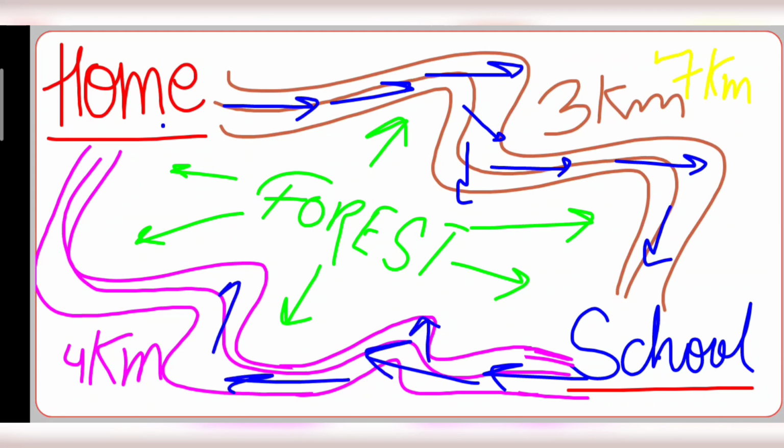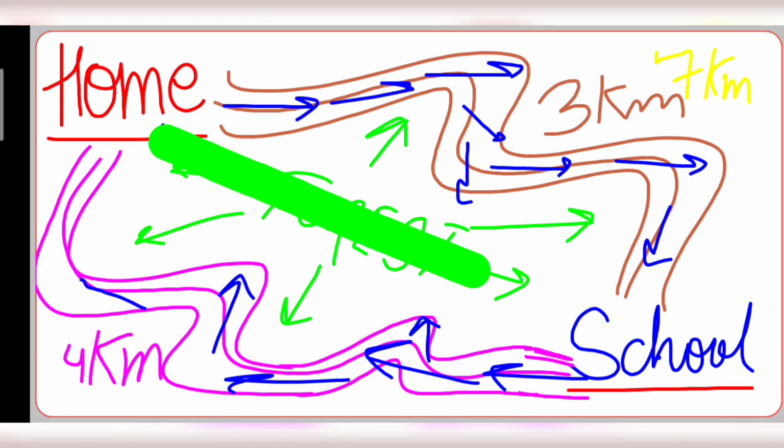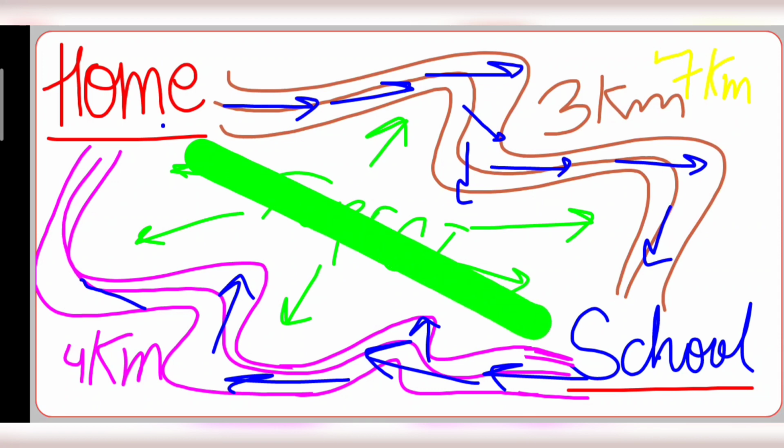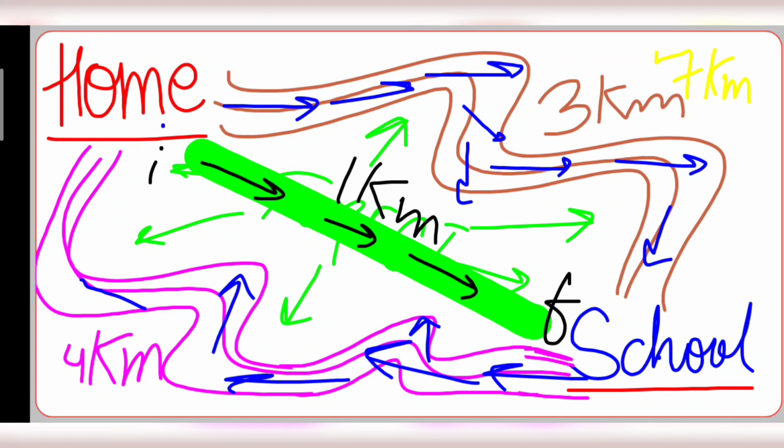The direction is changing, so we need to take the shortest distance between my point and this point. This will be the path, and this is my displacement, where we have a fixed direction. Now if this is my initial and this is my final position, and this is 1 kilometer,